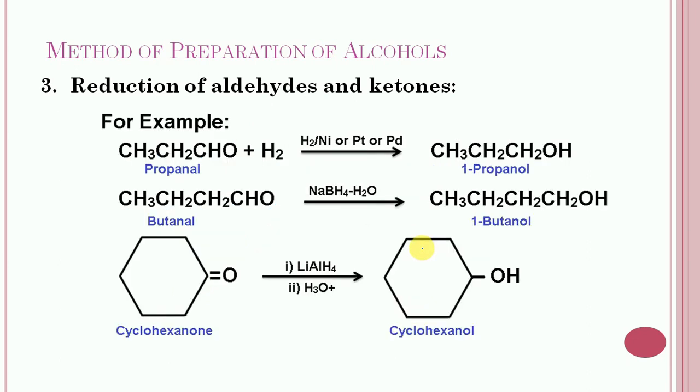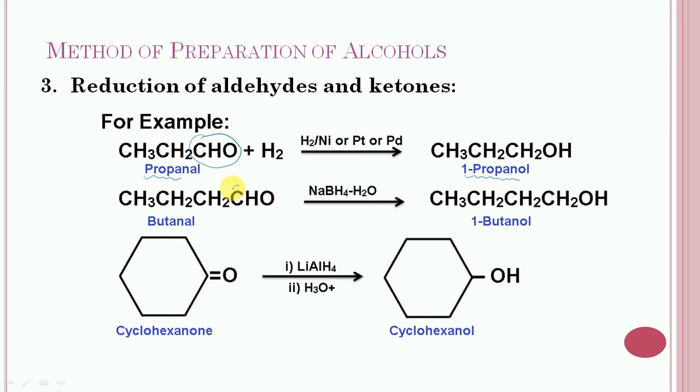Let us consider examples of this reaction. In first case, propanal is subjected to the reduction, and it will give 1-propanol. The reduction will take place at this center. In second case, butanone is subjected to reduction with sodium borohydride.